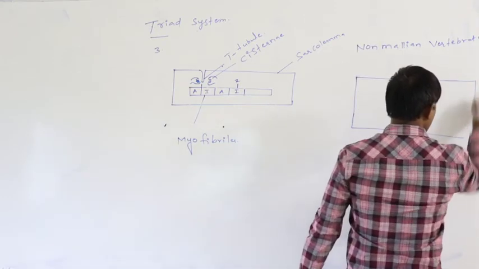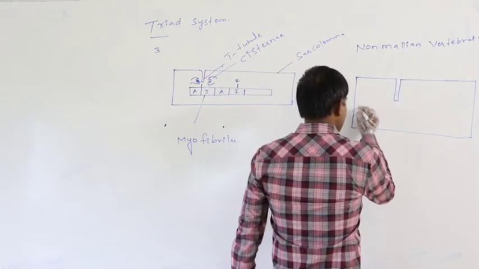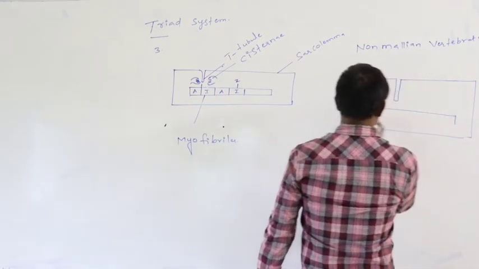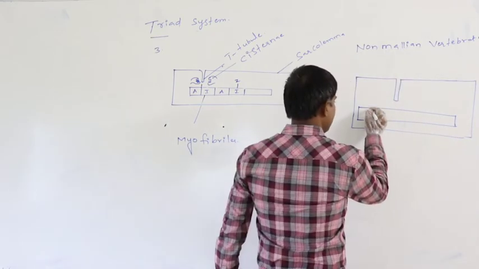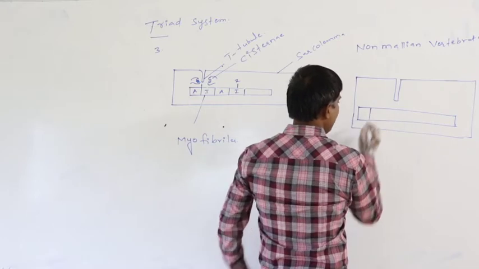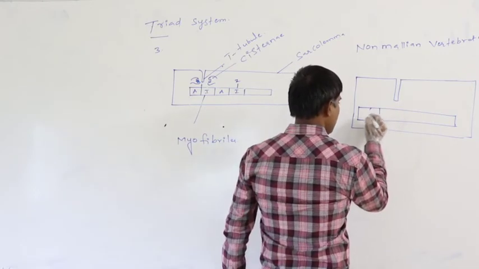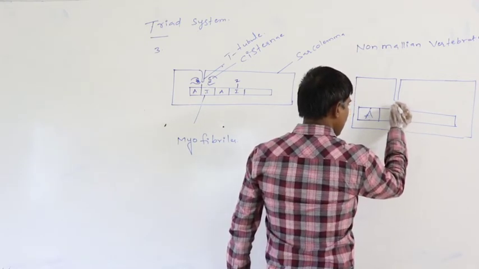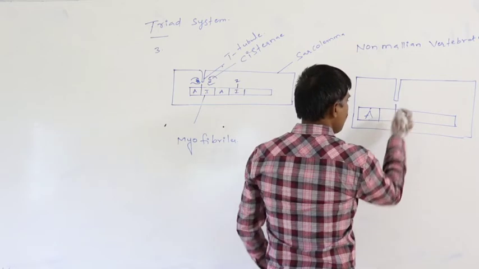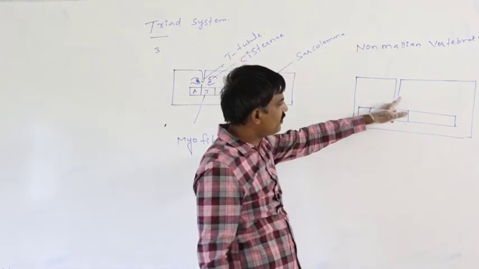Just assume this is the sarcocyte, this is the myofibril, this is the A band, this is the I band, this is the Z line.